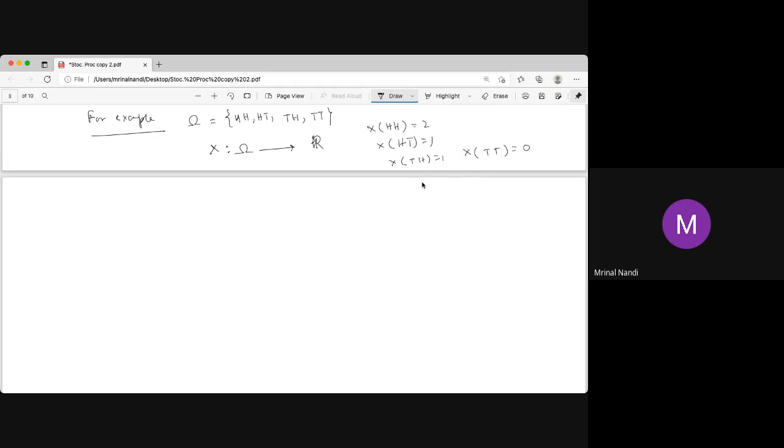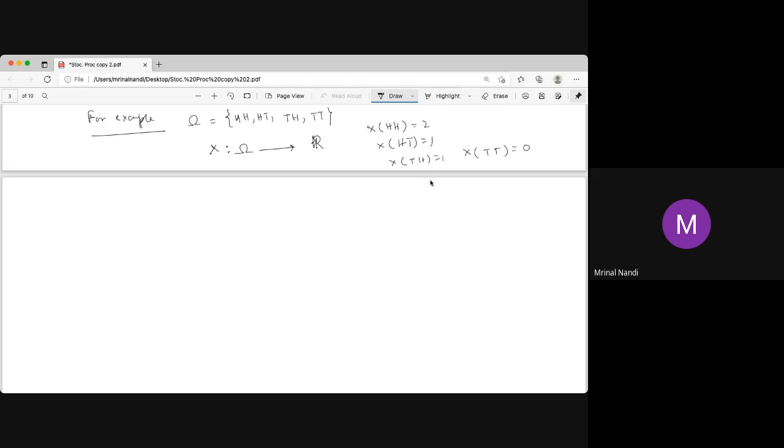So if I say something is happening HH or HT or TH or TT, and if I say this random variable takes value 2, takes value 1, takes value 0, that means the output of the random variable has less information than the actual input, that outcome.